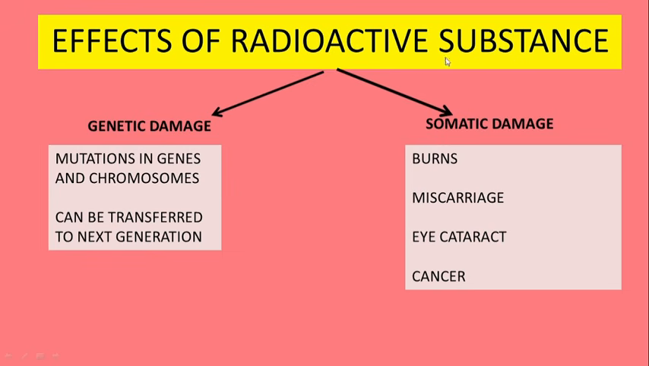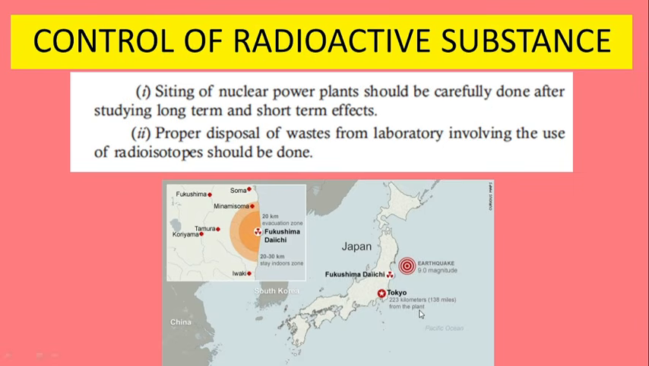Moreover, radioactive substances can also create somatic damage, so the body cells may be affected. For example, these radiations may lead to severe burn injury. They may lead to miscarriage, eye cataract and cancer. So it is necessary that we establish nuclear power plants at the right place. We need to be very careful while establishing them, and we need to consider long-term and short-term impact.